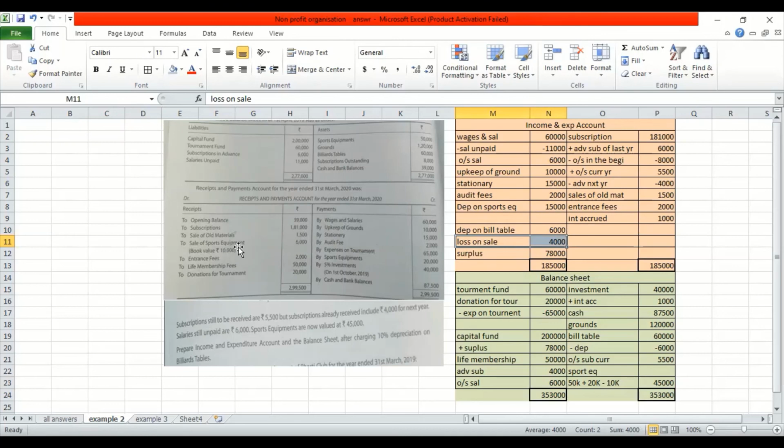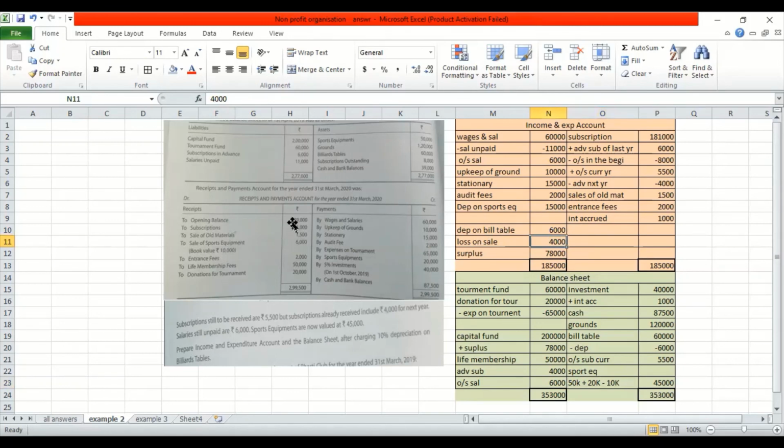I told you in the adjustment also, when you get this kind of thing, how you do it. First, you record the 4,000 loss, and then this 10,000 you should be subtracting from the balance sheet. So you had the opening, you had a purchase here somewhere. We'll look into that. Minus the book value, so minus 10 and plus 4. That is how you give the 6,000 effect. Very important adjustment. Students don't understand it and go wrong. They understand the loss part, but they forget this 10,000 part.